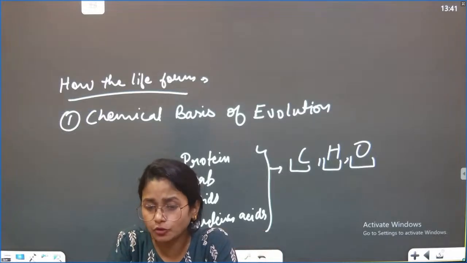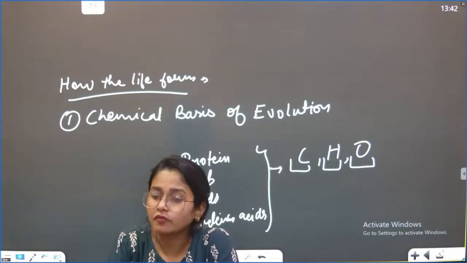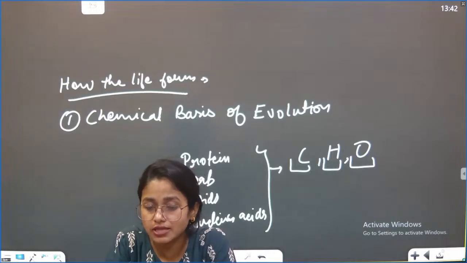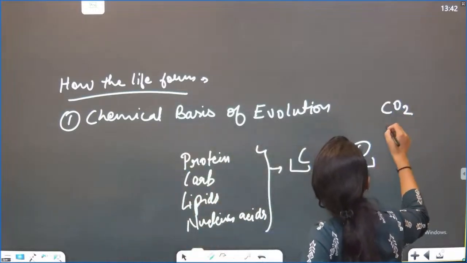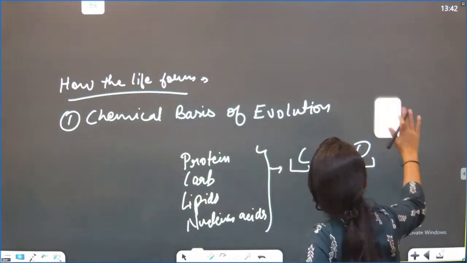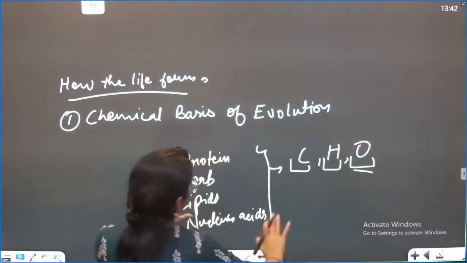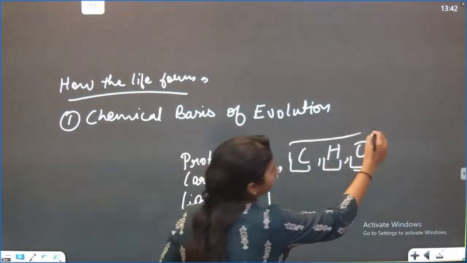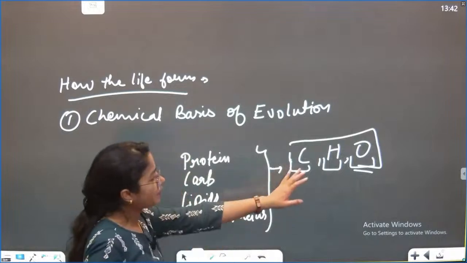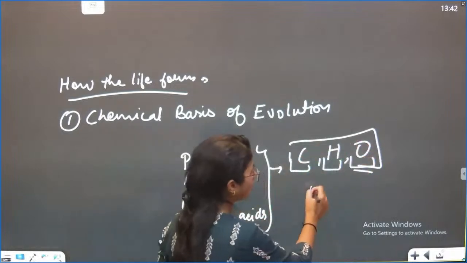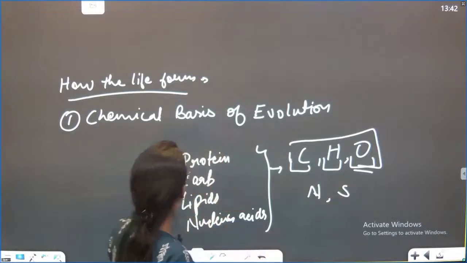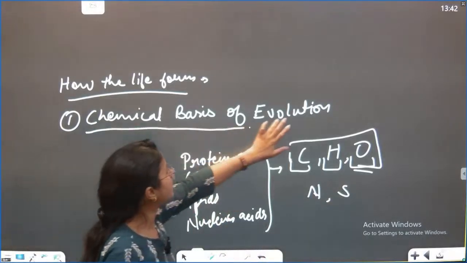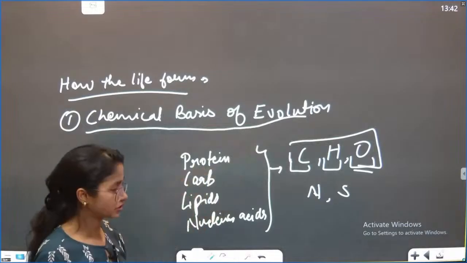What happens when you burn the fossil fuel? One of the major gases emitted is CO2, CH4 and so many things. So can we say that everything is ultimately made up of chemistry, that is carbon, hydrogen, oxygen, or more than that, nitrogen, sulfur, right? Because of that, the chemical basis of evolution theory was most accepted.